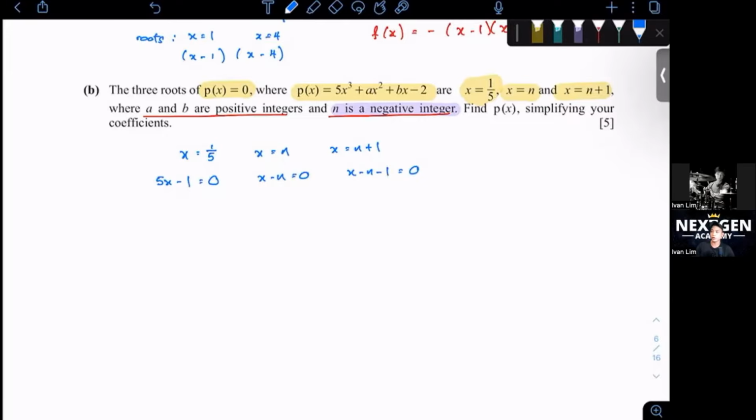We can rewrite this equation as p(x) equals to (5x minus 1)(x minus n)(x minus n minus 1). What we want to do is compare with this p(x) function. We need to expand this, where somehow we'll get some a x cubed plus b x squared plus c x plus d, and then we just compare it with the function that's given to us.